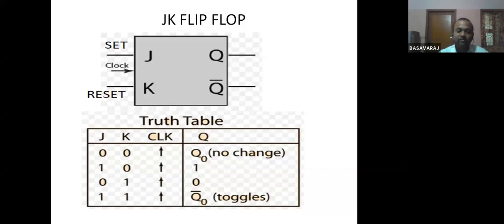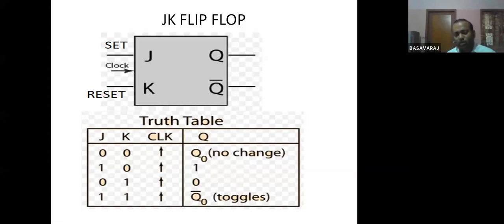Let us see the working of the JK flip-flop. J means set, K means reset. Suppose I want to set the flip-flop, Q as 1. J is equal to 1, K is equal to 0 means Q will become set. J is equal to 1, K is equal to 0 means Q will become 1. Here also, the output will change only during the rising edge of the clock signal. I want to reset means J is equal to 0, K is equal to 1. So for J is equal to 0, K is equal to 1, Q will become 0. It's a reset condition.